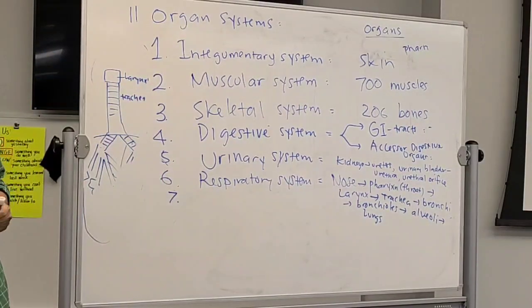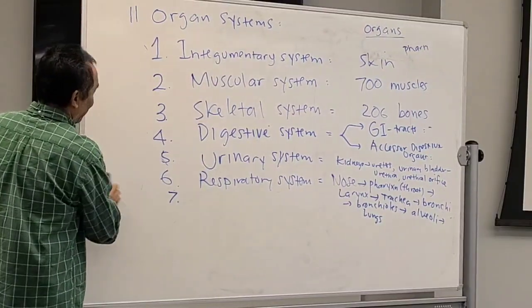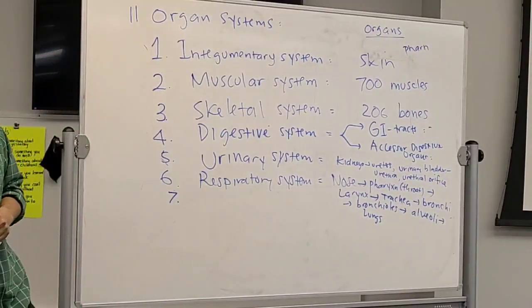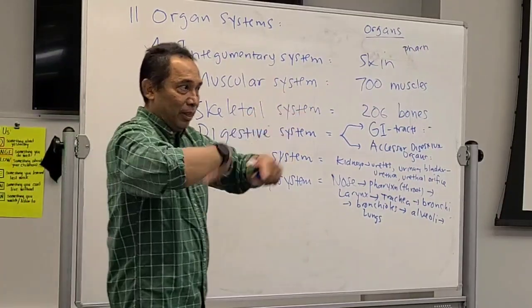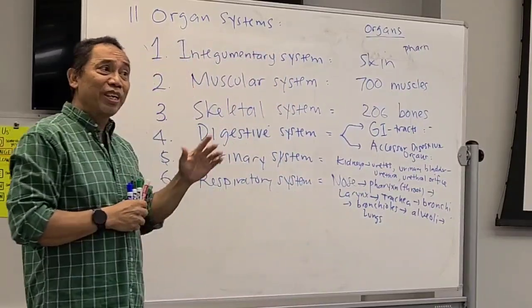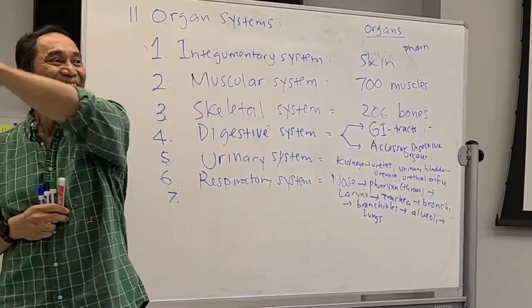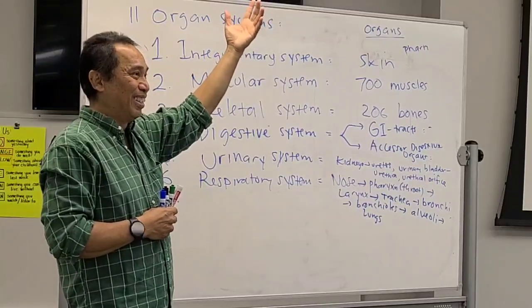Can anybody give me the name of the system for number 7? Let's say after the oxygen is exchanged in the lungs, right? It has to be delivered to your cells all the way. The brain, for example, needs a lot of oxygen.